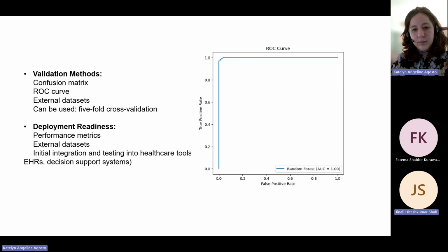99.9% AUC. Validation by confusion matrix analysis helps to validate the model by providing detailed insight into true positives, true negatives, false positives, and false negatives, enabling assessment of classification accuracy and error types. ROC curve plotting validates model reliability by visualizing the trade-off between sensitivity and specificity across the thresholds, showing its ability to distinguish between classes effectively. In this way, this model can be ready for integration into healthcare tools such as electronic health records and decision support systems to facilitate early asthma warning and effective disease management.